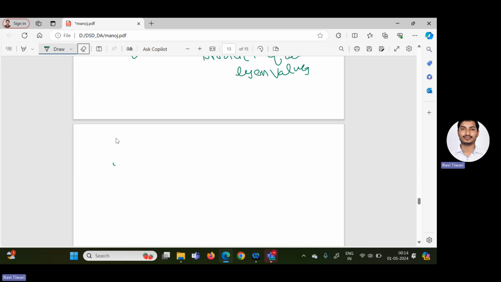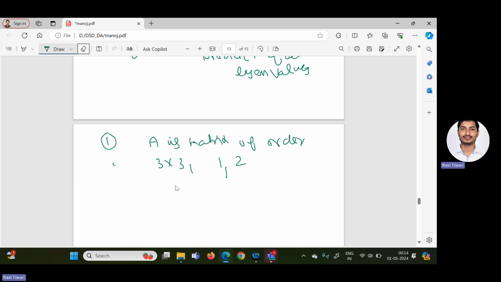For example, let me discuss one problem. Suppose A is a matrix of order 3 cross 3, and two eigenvalues of the matrix are given, 1 and 2, and then we have to find the third eigenvalue.